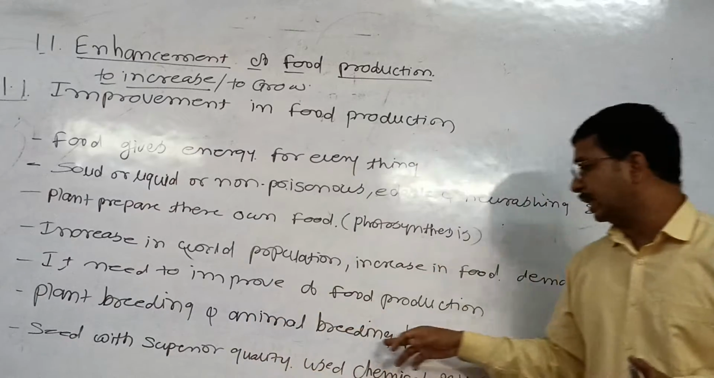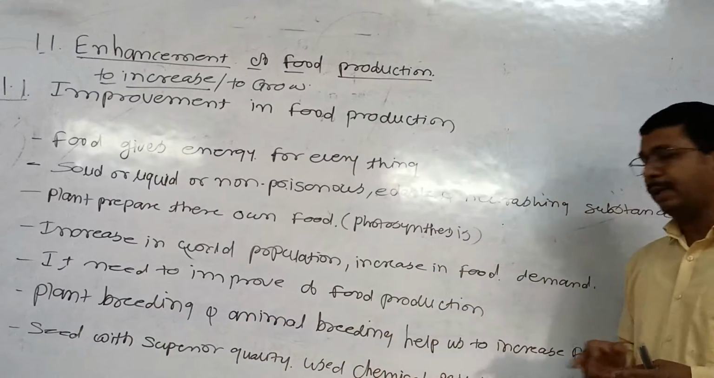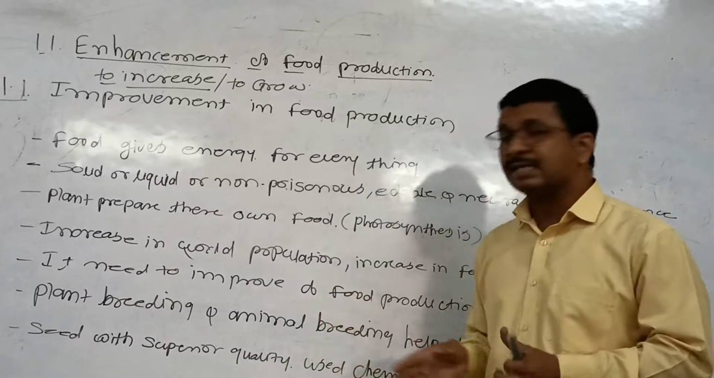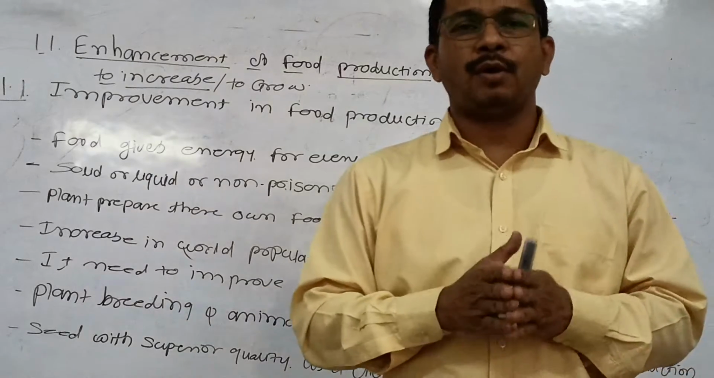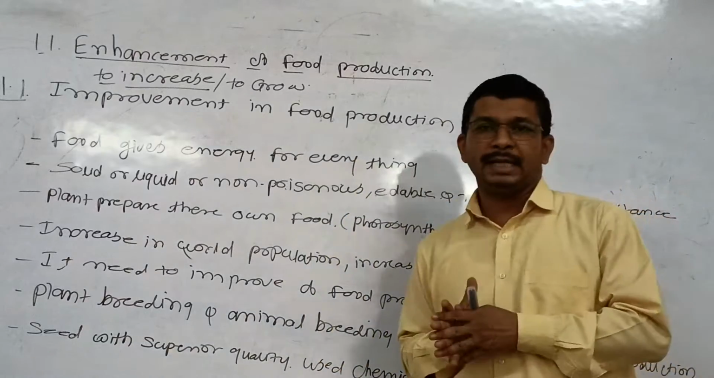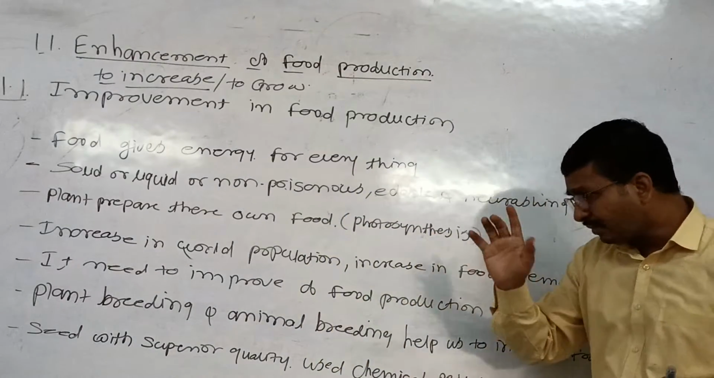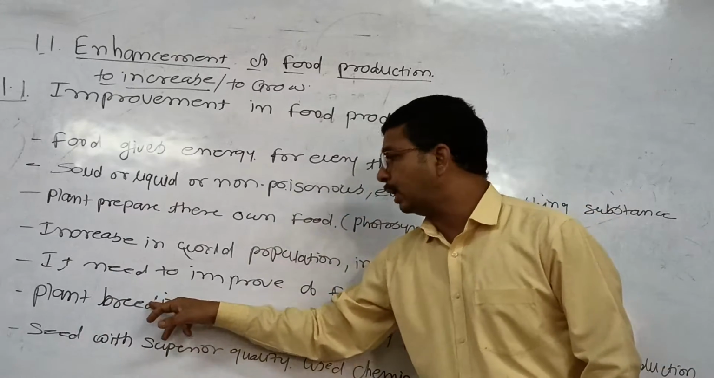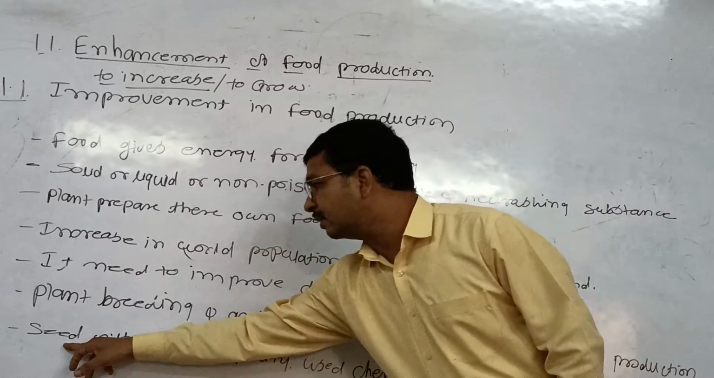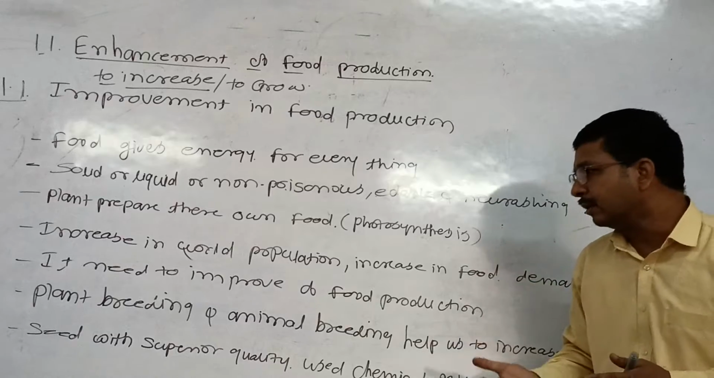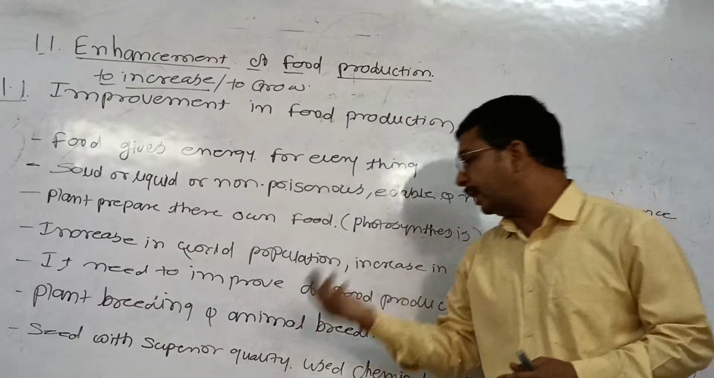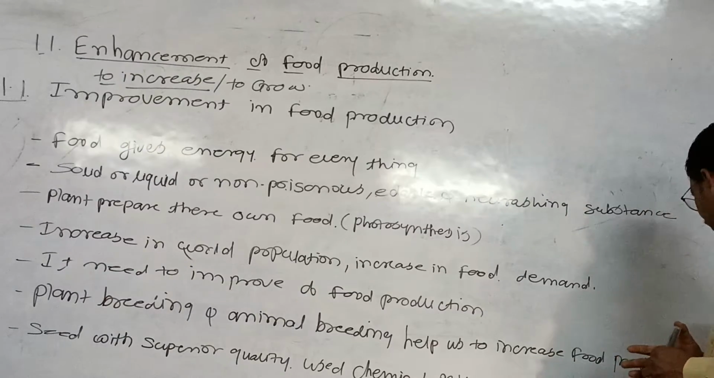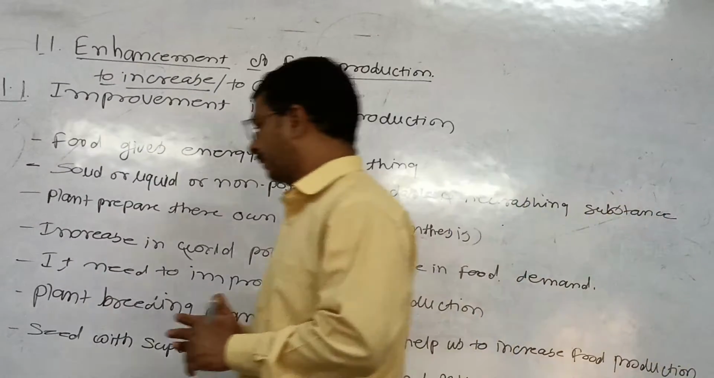That's why we also use animal breeding. That is a resource of protein also. In this case, the animals are also utilized for breeding. Then, to improve plant breeding, we need an improvement of seed, and we need superior quality seed, used with chemical pesticide to improve food production.